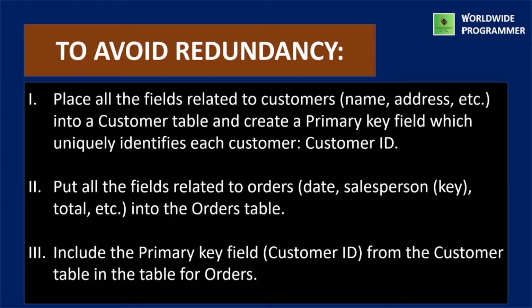The third point is include the primary key field, the customer ID from the customer table, in the orders table. The one-to-many relationship between customers and orders is defined by the common field customer ID in the table for customers, or the one table. Customer ID is a primary key, while in the orders table, or the many table, it is a foreign key.